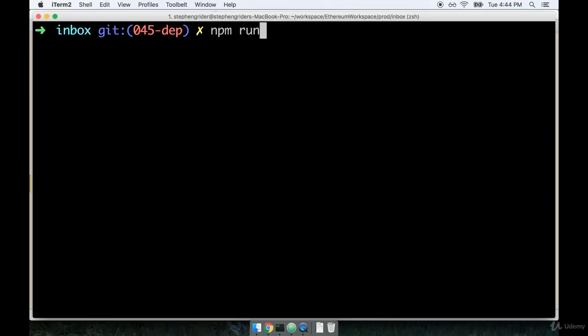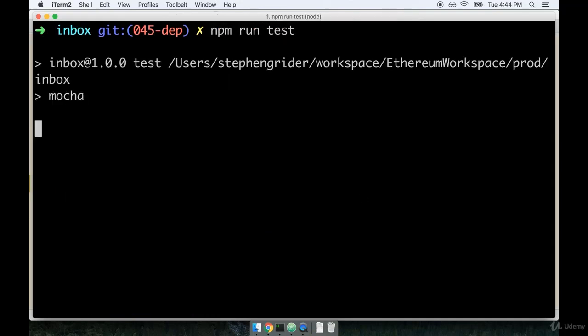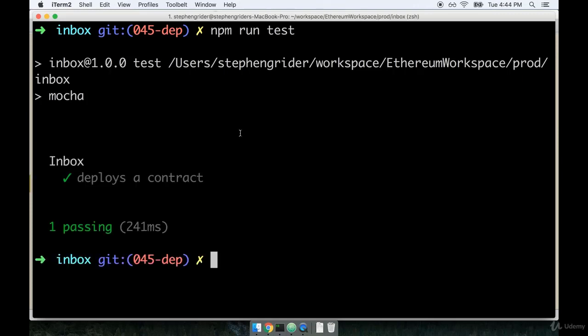Back at the command line, we'll do npm run test again. We'll wait for a moment for the contract to compile, excuse me. And it does take a couple seconds every time. It's just long enough to feel a little bit awkward. And there we go. So it looks like we are successfully now passing that test.